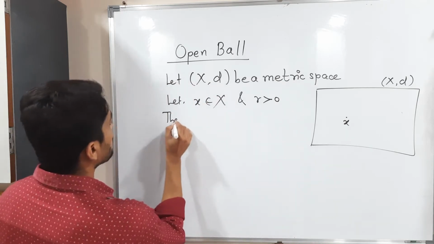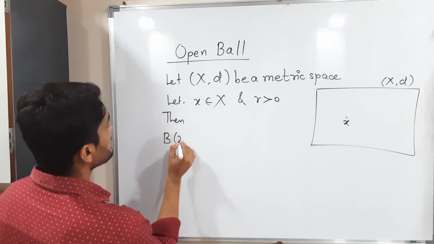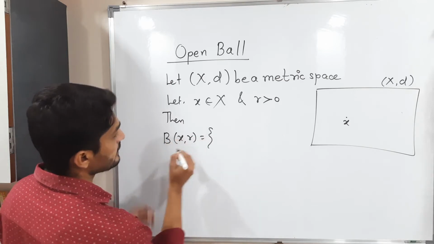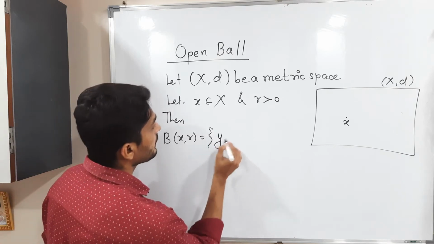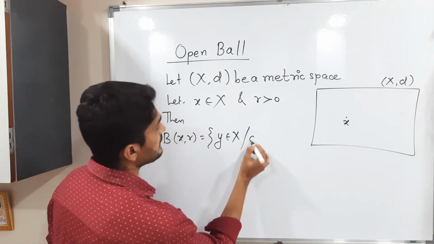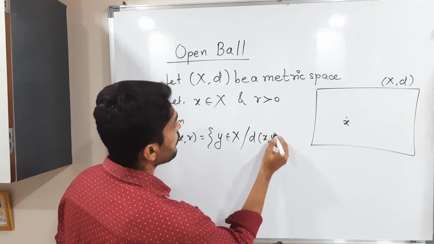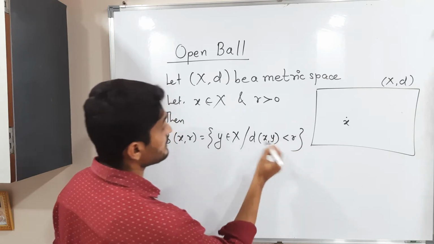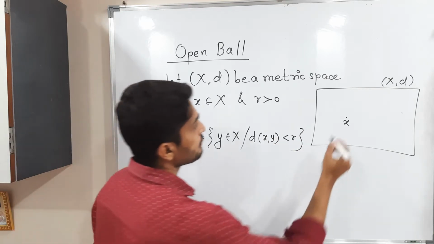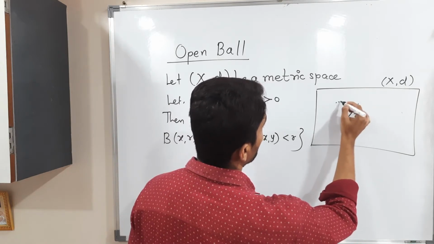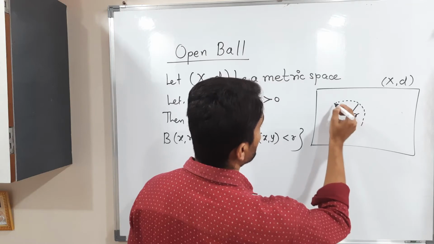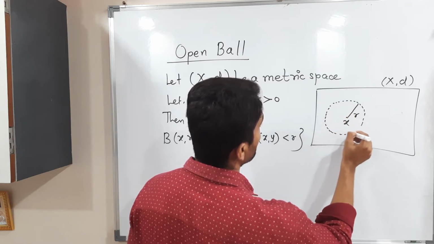Then B(x, r) is defined as, and this is actually the definition of the open ball, it contains all elements y of X such that the distance from y to x is less than r. If you consider this distance r, I am drawing a circle with center x and radius r.